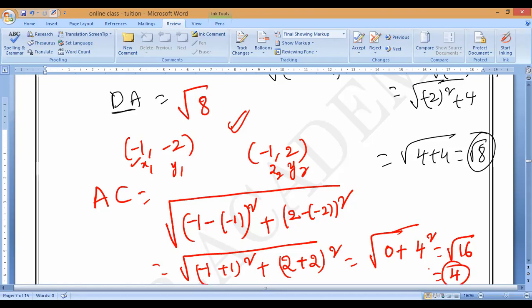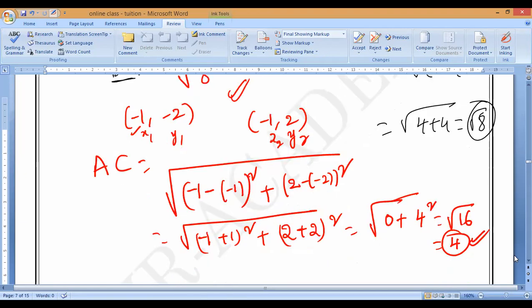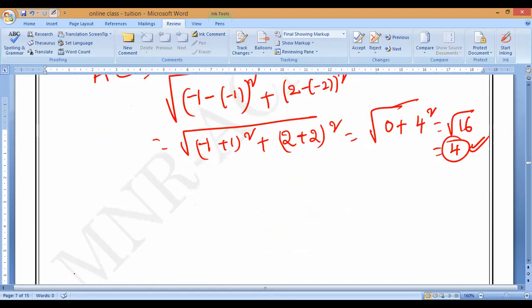Kevin, check your answer. 15 is not correct. 4 is the correct answer. Root 16, I said. Okay. Next, BD. What is the B point? 1 comma 0. Root 16 means 4. Very good. We want to check the diagonals. Yes, AC and BD are the diagonals.